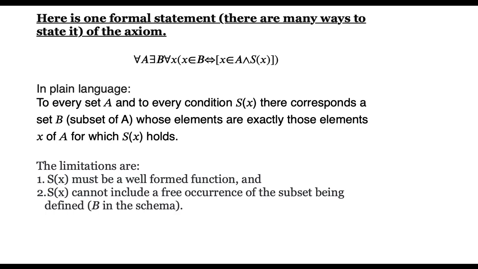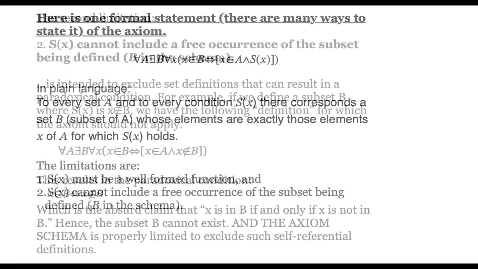It says, to every set A and every condition S of x, there corresponds a set B, which is a subset of A, whose elements are those elements x of A for which S of x holds. The limitations are that S of x must be a well-formed function, and two, that S of x cannot include a free occurrence of the subset being defined. That would be B in this case.